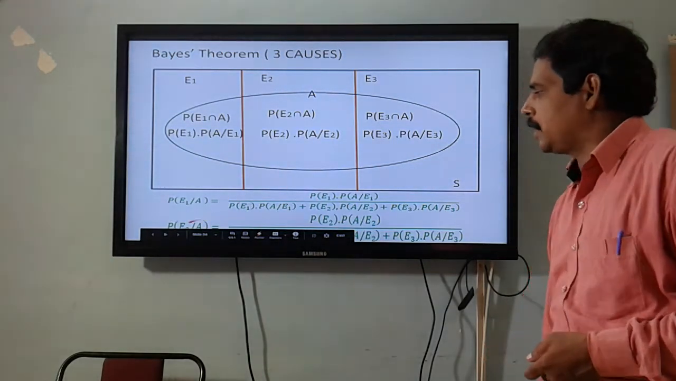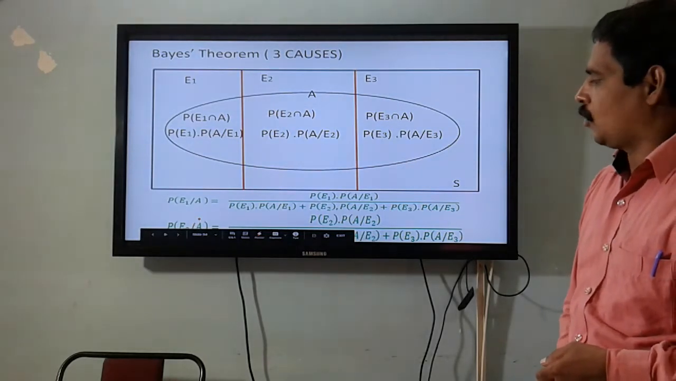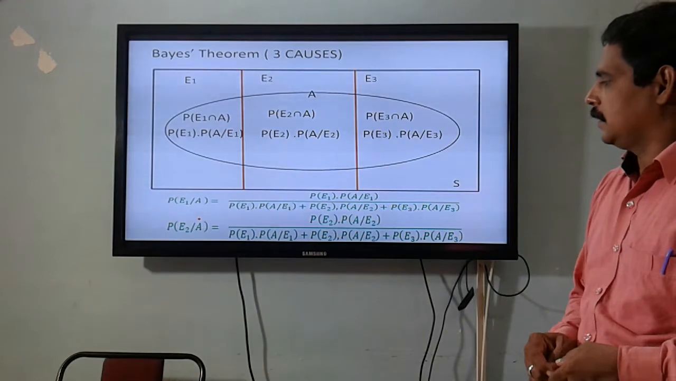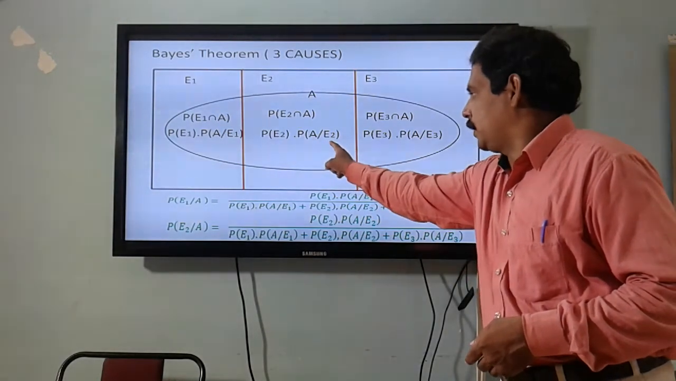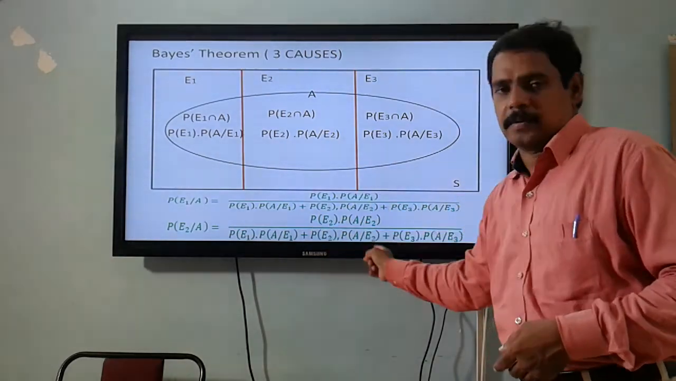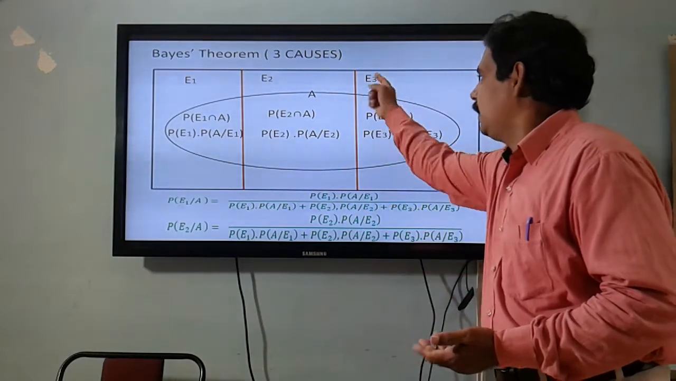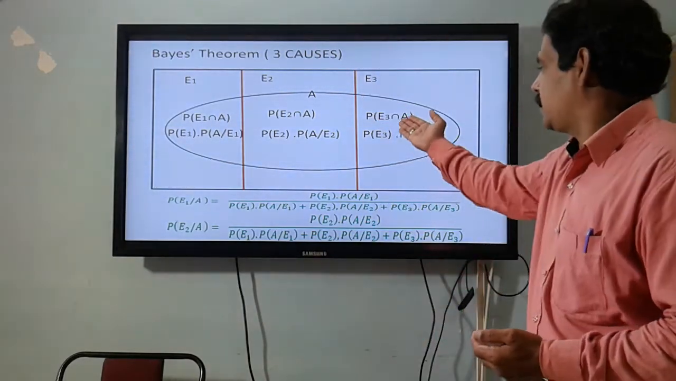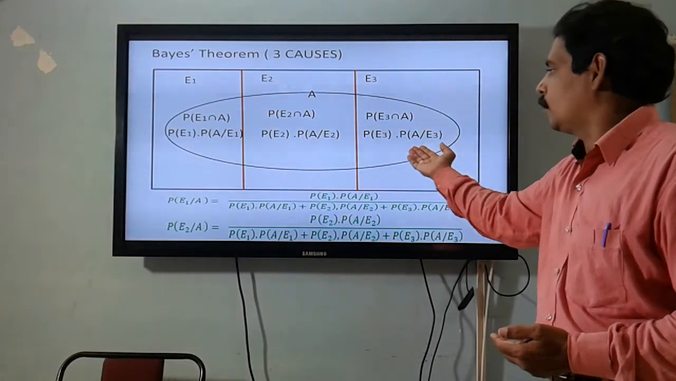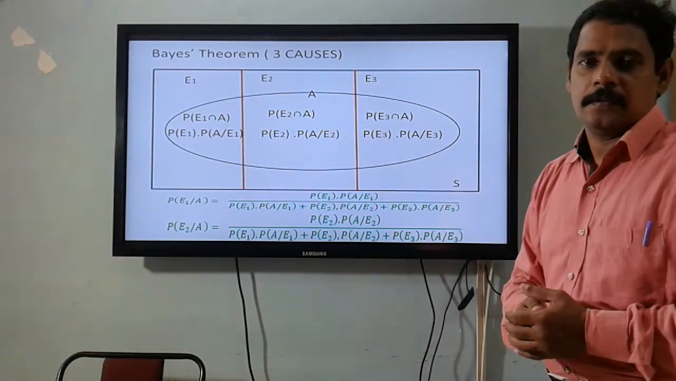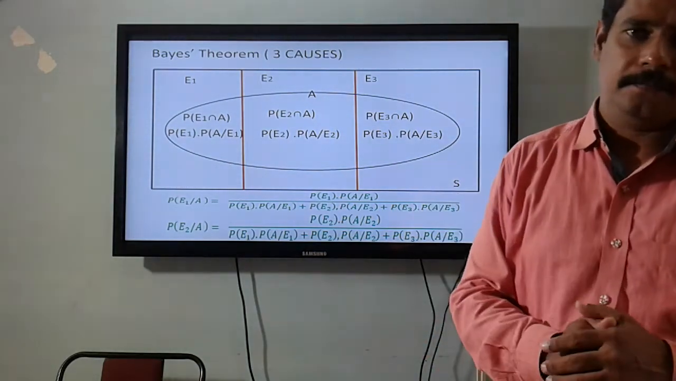Suppose you need to find the probability of cause E2 when A happens. That is also given by probability of E2 into probability of A by E2, divided by the total probability. Suppose you need to find the probability of cause E3 when A happens. That is given by probability of E3 into probability of A by E3, divided by the total probability. In that way we can easily understand the concept of Bayes theorem.